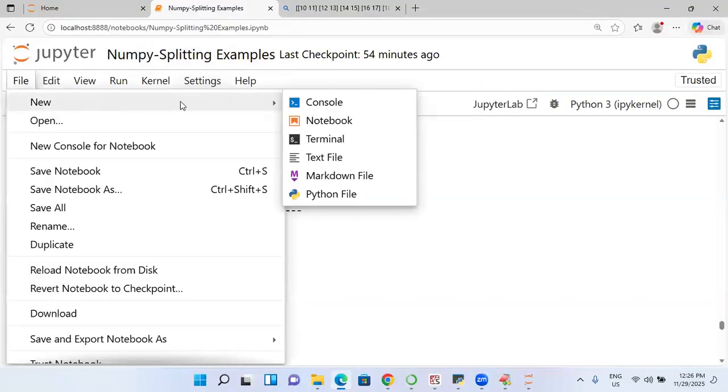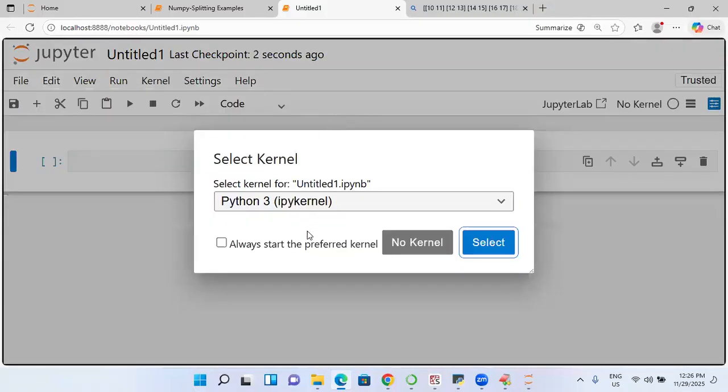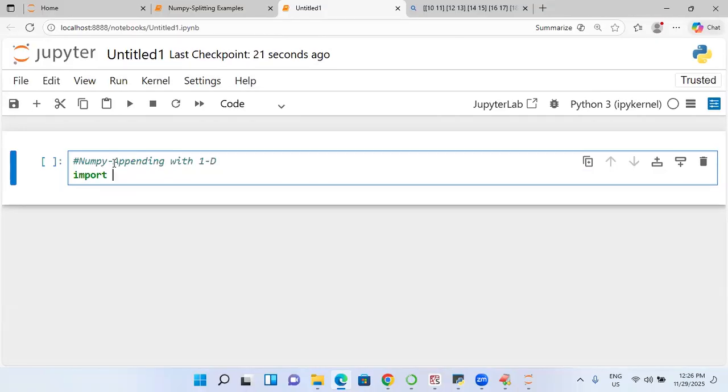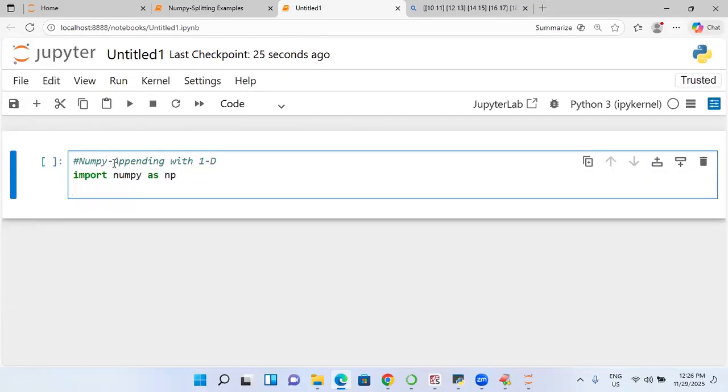Go to the same place. Here I will take a new notebook. It's easy, I hope so. Let me take it: NumPy appending with 1D first. Start with import numpy as np. So easy. Already we have seen append in list. So appending will always insert the data at which place? Last. We will insert the data at the last.